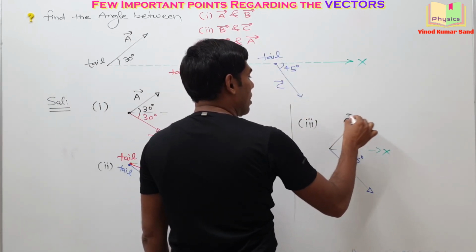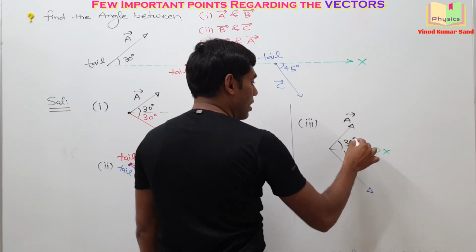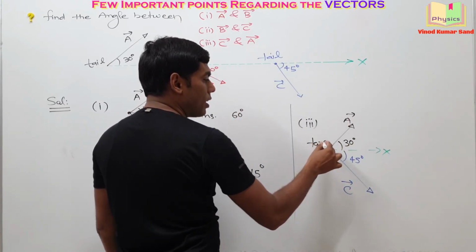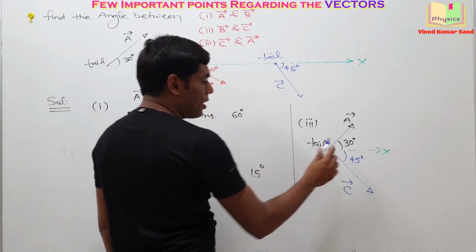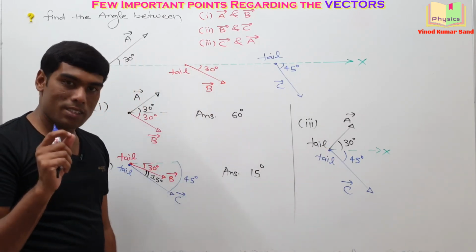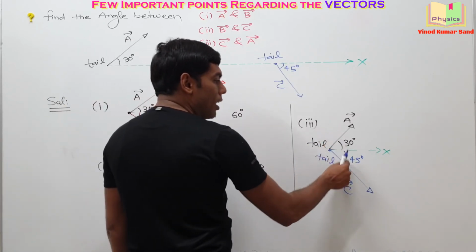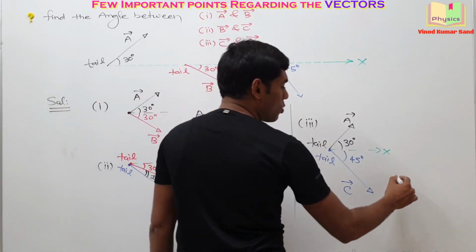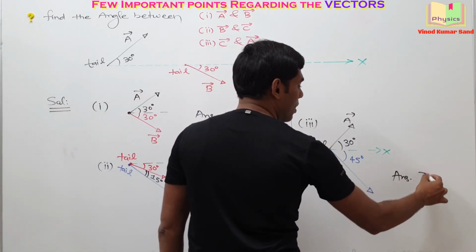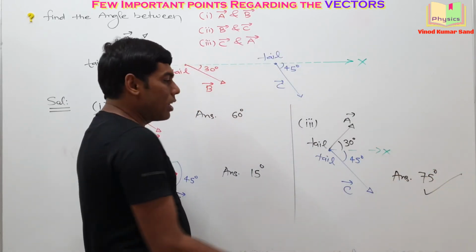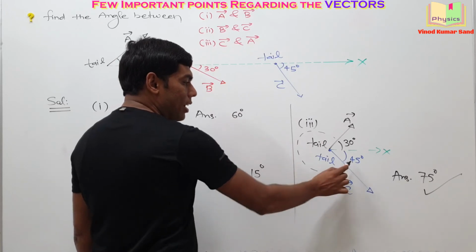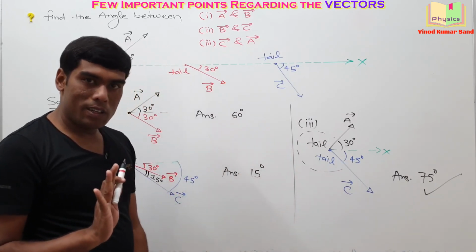That A vector was making angle 30 degree. Now we have the tail of the A vector as well as the tail of the C vector meeting at the same point. So the angle between them, our answer this time, must be 75 degree. The smaller of the angles, although there is one larger angle, but we won't consider that. Getting it?